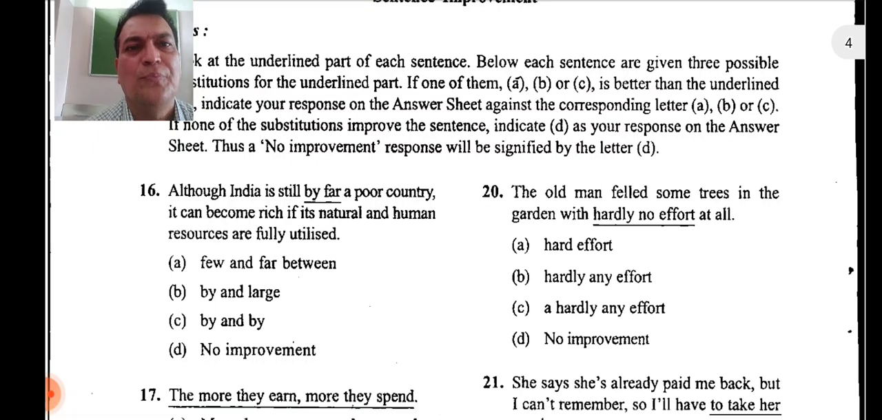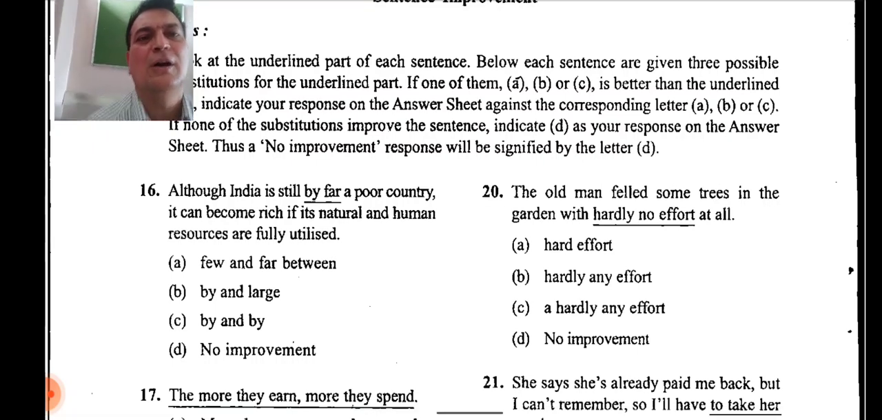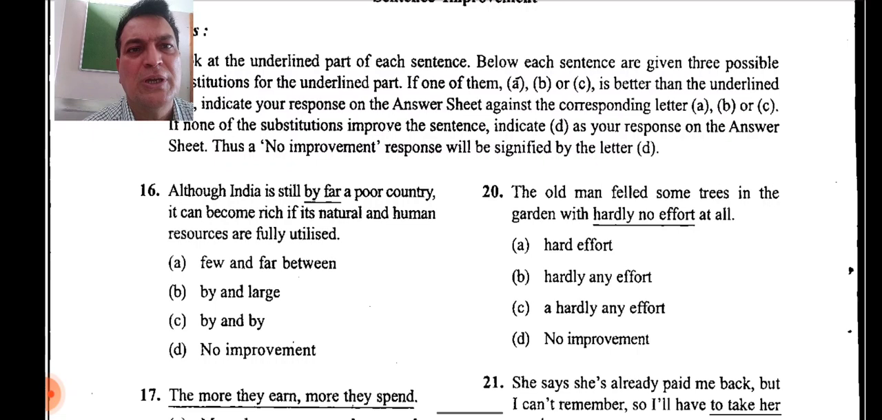Now let's go to question number 16. Although India is still by far a poor country, it can become rich if its natural and human resources are fully utilized. So what is the right phrase there? What we usually use is the phrase by and large. Although India is still by and large a poor country. So, India is still, by and large, a poor country. This is the right phrase, by and large. Now, let's go on to the next one here.